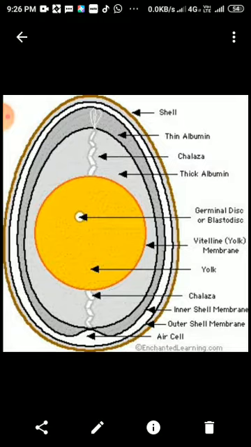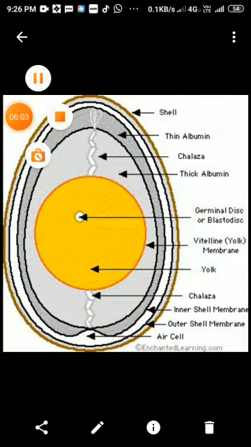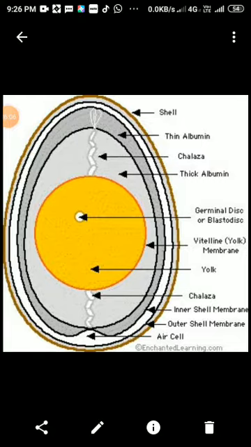Next is the vitelline membrane, which surrounds the yolk portion. Whenever the sperm diffuses, the egg becomes fertile. Then, outside the vitelline membrane comes the albumin, the larger portion, which is thick albumin and thin albumin. Two types of albumin are deposited around the yolk. This is the maximum part, which is full of protein.